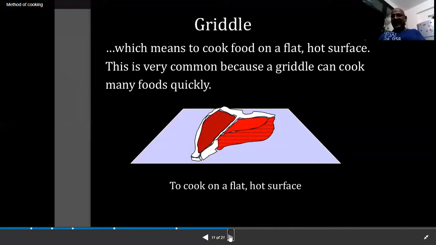A griddle is a flat hot plate. The flat hot plate is heated until it is very hot. On that hot plate, we place the meat pieces, and through that the meat will cook. That method is known as griddling. You can call it a kind of grilling, but it's not the grilling method. We call it the griddle method. You can cook beef, lamb, chicken, fish, pork. Different meat items can be cooked on the griddle, and you can cook vegetables on the griddle also.